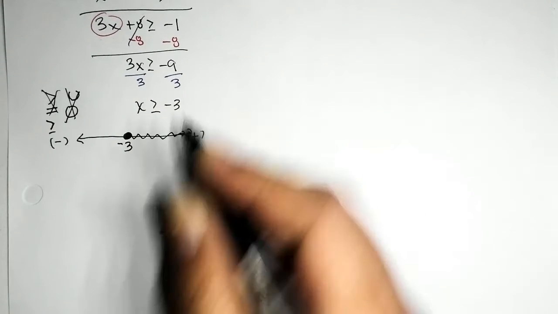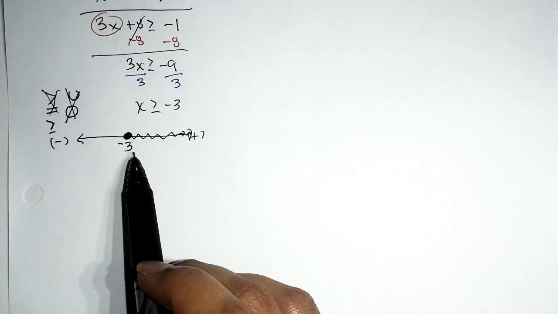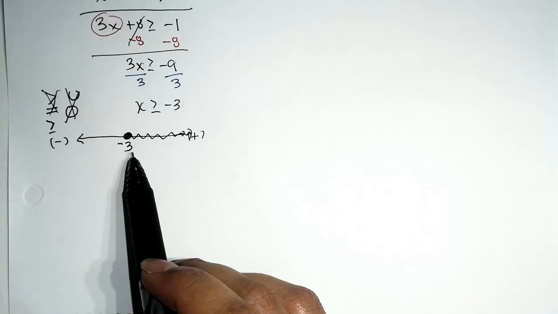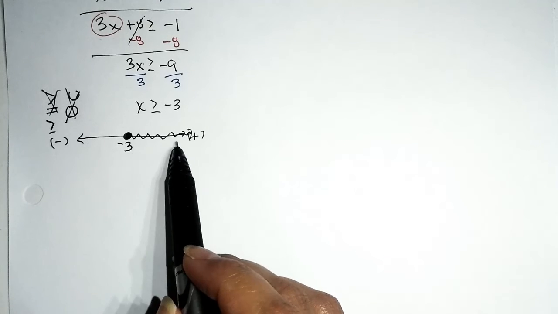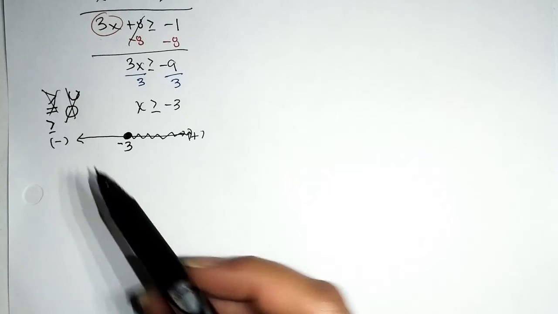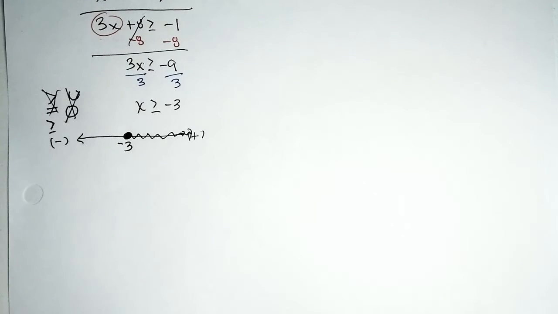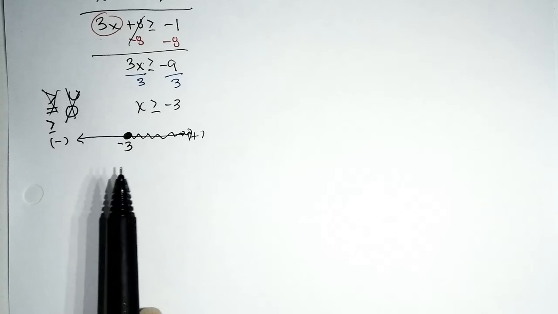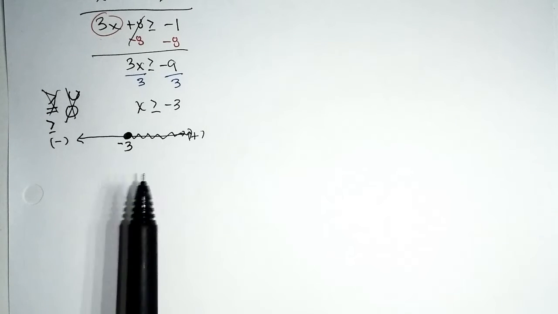If you need to highlight additional numbers, like put numbers before and after, go for it. Negative 2, negative 1, 0, negative 4, negative 5, negative 6, and then do what you got to do. So again, although we're not required to graph the solution set, this is going to be very helpful for me to write the answer in interval notation.